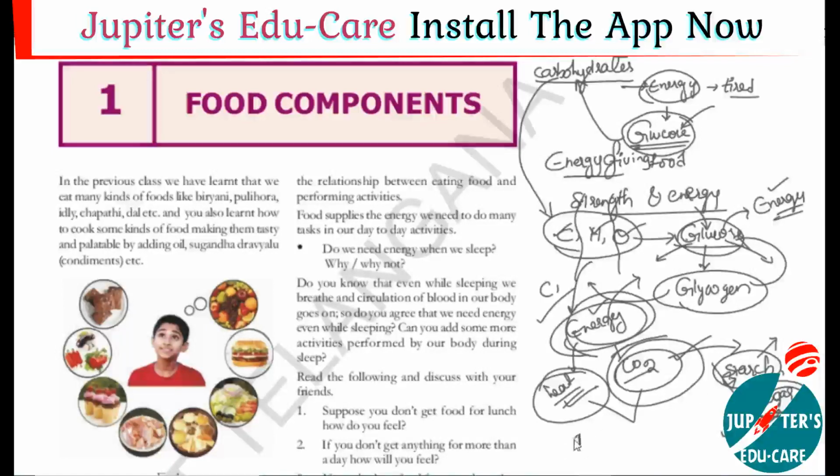And one more thing, 1 gram of carbohydrate will provide 4 kilocalories of energy, right? 1 gram of carbohydrate gives us 4 kilocalories of energy. So remember this, it is very important. 1 gram of, sorry, not kilocalories, 4 calories of energy. Approximately, by using 1 gram of carbohydrates we'll get 4 calories of energy. Alright, so this is about the carbohydrate, how it provides energy.